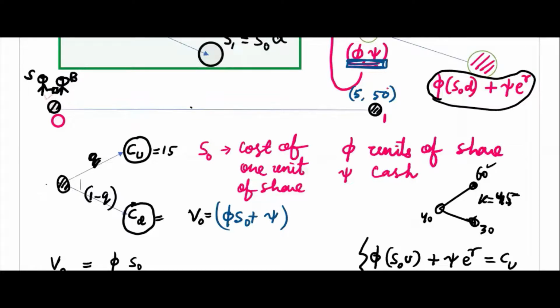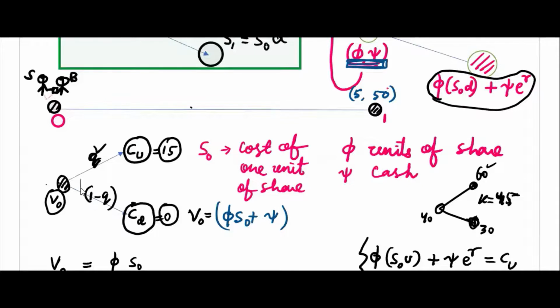And here, if you will not exercise the contract, thinking that it went down, obviously you would bear a loss. You will definitely not take the share with 45. In that case, your payoff will be 0. These are the Cu and Cd, the final amount, the net after exercising: either you will have 15 or 0. For that you are paying V0 or C0, whatever. This amount you have already spent here. Now you will get either 15 or 0.